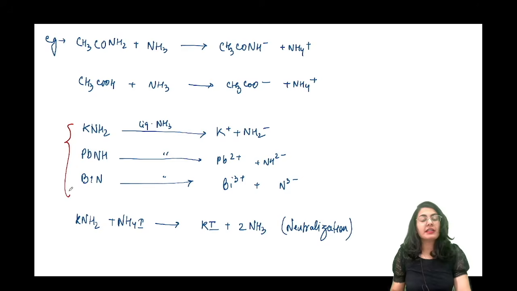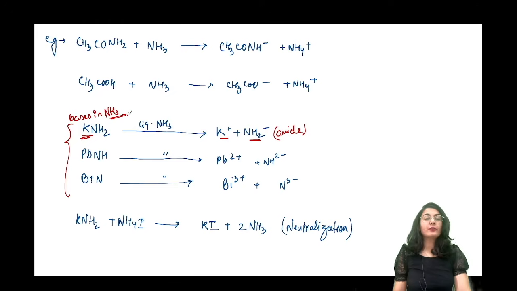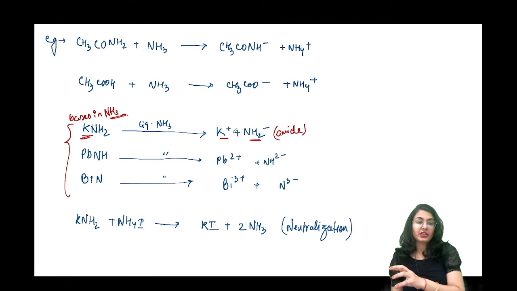So as a consequence what happens is KNH2 when dissolved in ammonia is going to give you K plus and NH2 minus. ये हो गया amide base. So that's why all of these molecules are bases in ammonia. कैसे? क्योंकि ये solvoanion furnish कर रहे हैं.